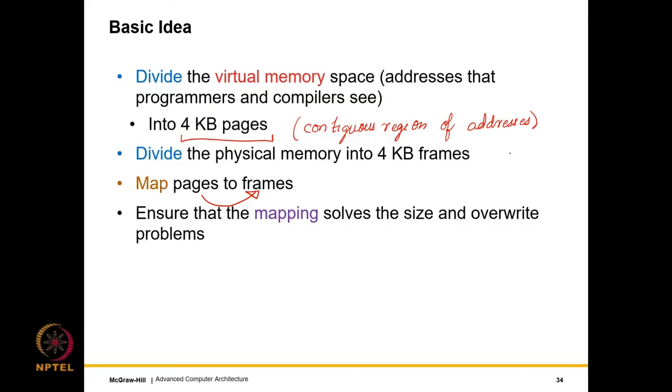So basically the program is using a 4 KB region of memory, which via a process of translation is mapped to a 4 KB frame. So we ensure that the mapping solves the size problem and the overwrite problem, right? So the size and overwrite problems are solved.